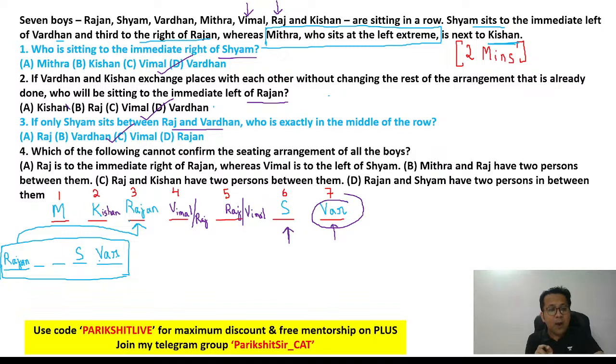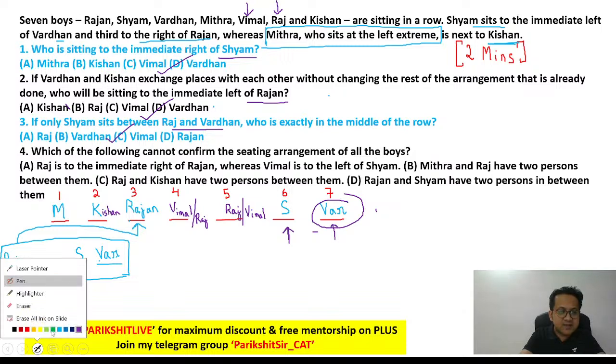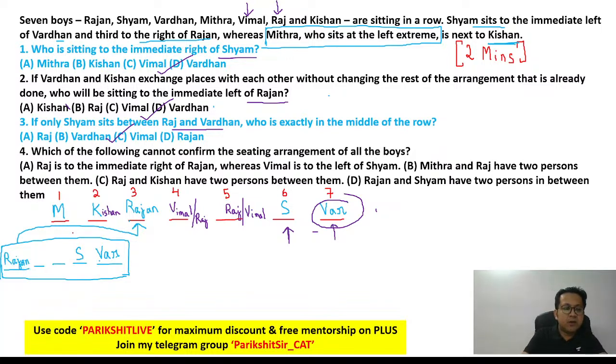Right? Question is about which of the following options can confirm the sitting arrangement. So any option that talks about Raj or Vimal will be able to confirm the sitting arrangement of all the boys. Of all the boys. That's important. Chalo, start karte hain. Let's get started. They are saying cannot confirm. So 3 of them will talk about Raj and Vimal, and one of the options will not give you the position of Raj and Vimal. And that will be your answer.